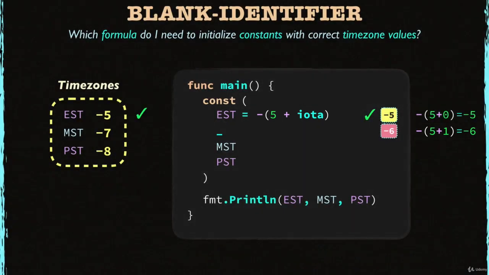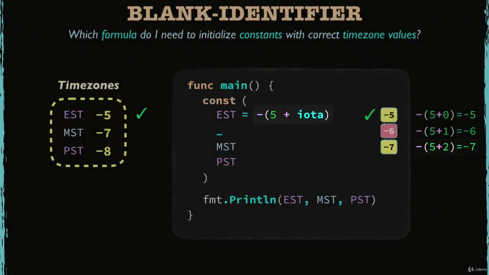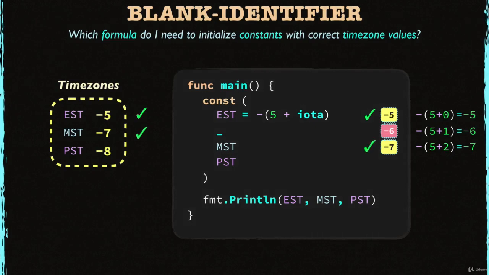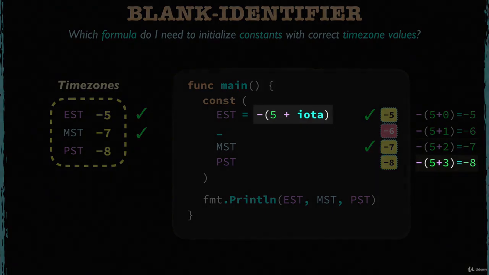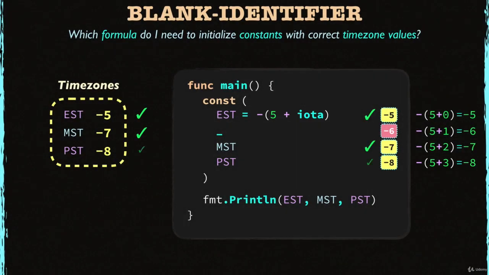Okay, now let's take a look at MST. 5 plus 2 multiplied by -1 is -7. Good. According to the time zones table, this is also correct. And lastly, take a look at PST. 5 plus 3 multiplied by -1 is -8. So this is also correct.